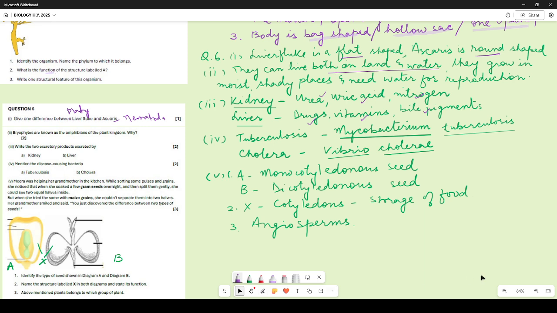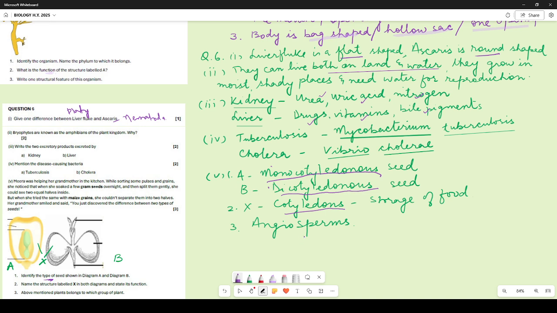So you don't write this is maize seed, this is bean seed. It is already given over there, gram seed or maize seed. No, you have to write the type of the seed. So the type of the seed is, this is a monocotyledonous seed and this is a dicotyledonous seed. That is what you are supposed to mention over here. Name the structure labeled X in both the diagrams. It is cotyledons and its function is storage of food.